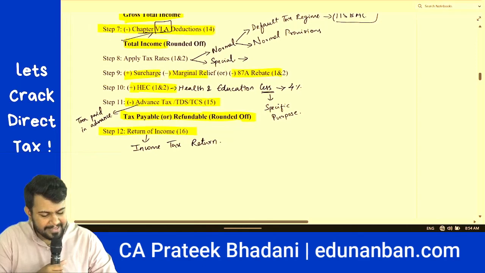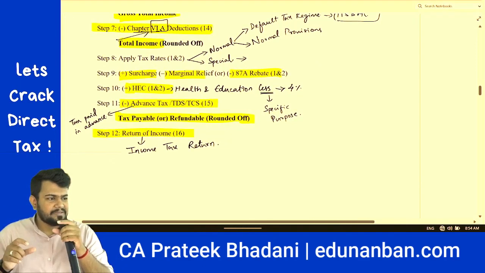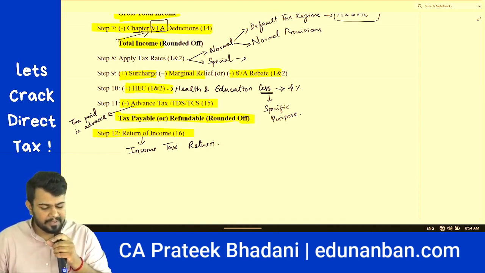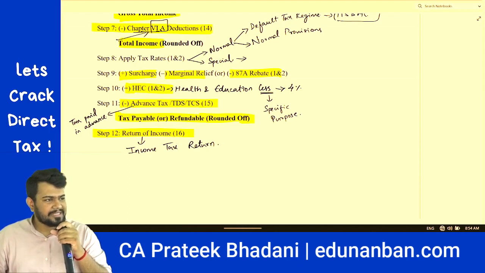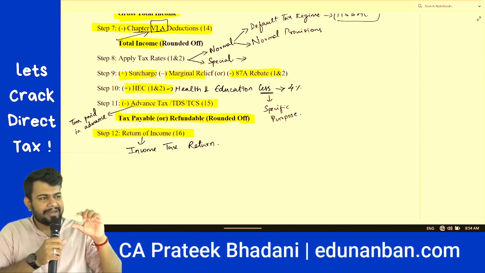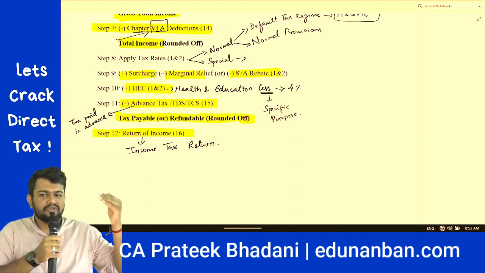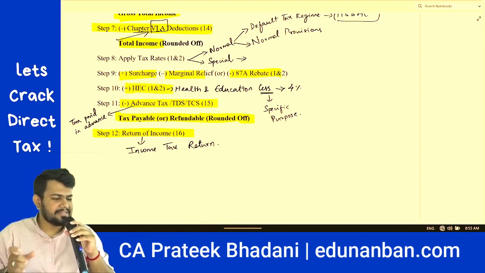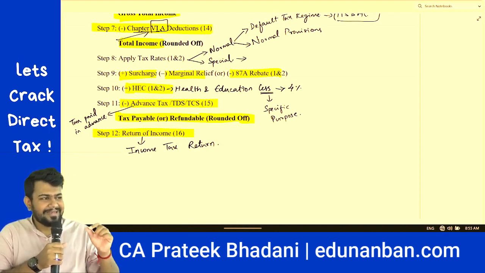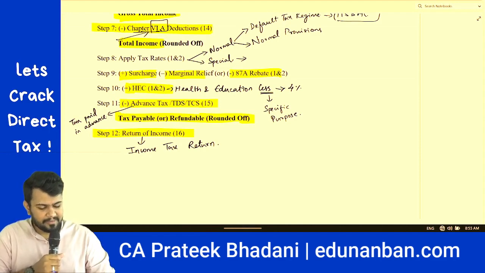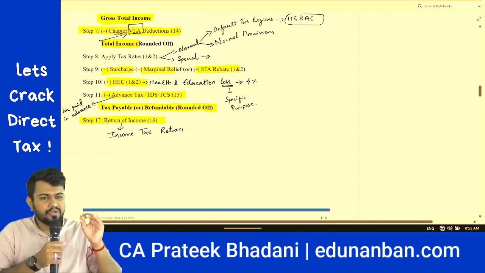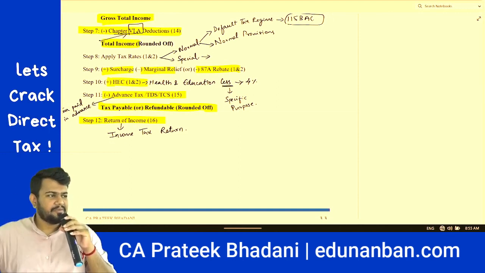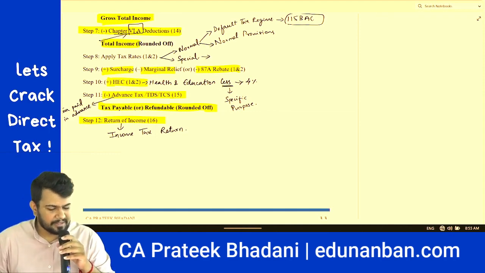After applying the tax rates, you have to give the adjustment of surcharge, marginal relief and 87A rebate as applicable. After that, add the health and education cess, which is always 4%. You will get the total tax. From the total tax, you should further reduce taxes already paid in advance, that is advance tax, TDS and TCS. Finally, you will get the final tax payable or refundable. This final tax also you have to round off to the nearest multiple of 10. Finally, with all this information, you have to file your income tax return.